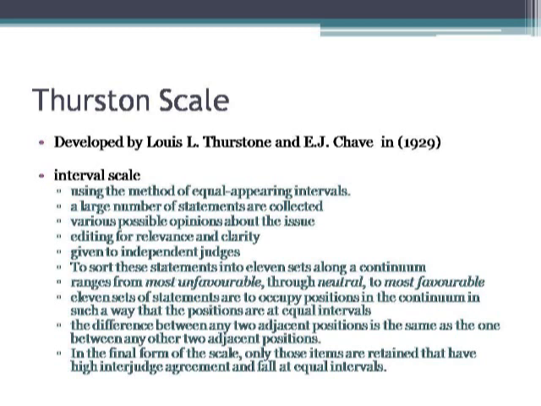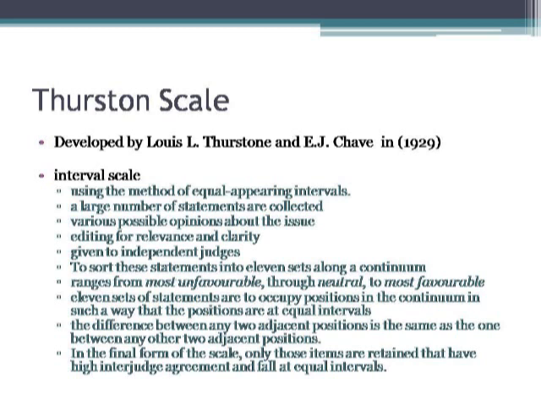All these statements are possible opinions about the attribute being measured. Once we collect a large set of statements, we edit them for relevance and clarity. So we read and reread each statement to check whether the meanings are clear, whether the statements are relevant for measuring the issue in hand, and whether they are understandable.